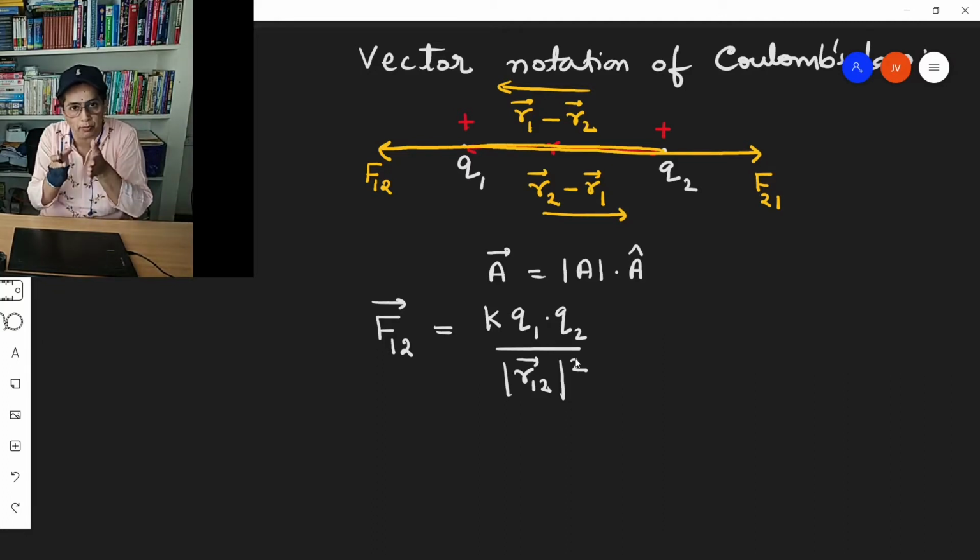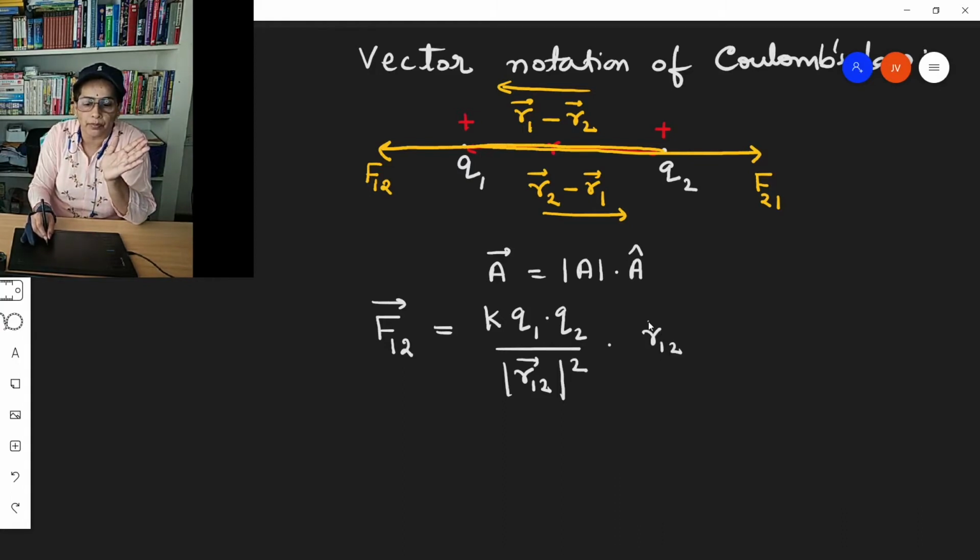So I have kept mod. K, Q1, Q2 however are constants. Only the direction vectors mod I have written. So if we want the vector notation, we have to multiply the unit vector in that direction. In the F12 direction, the unit vector is R12 unit vector. And how do we write a unit vector?